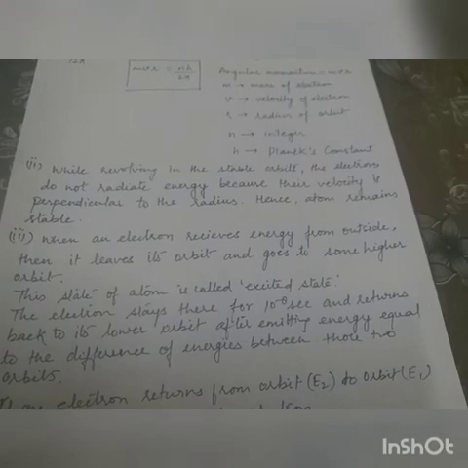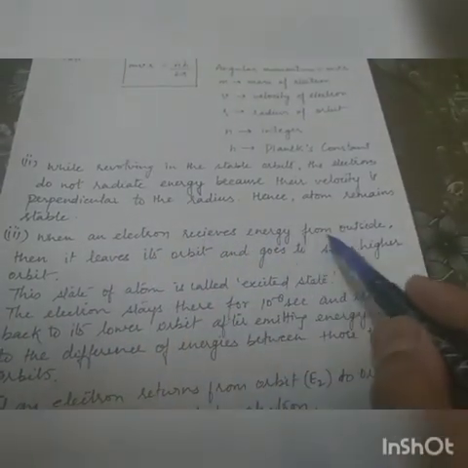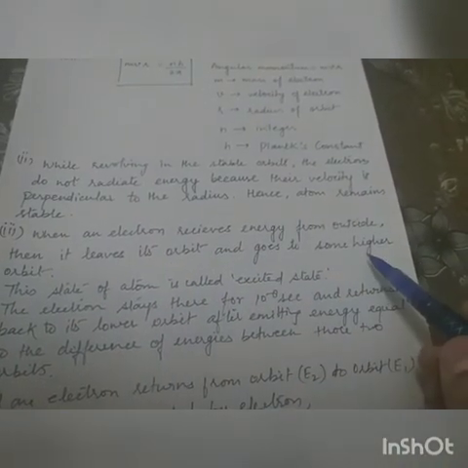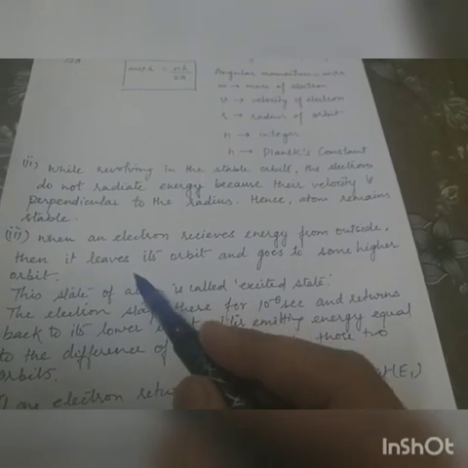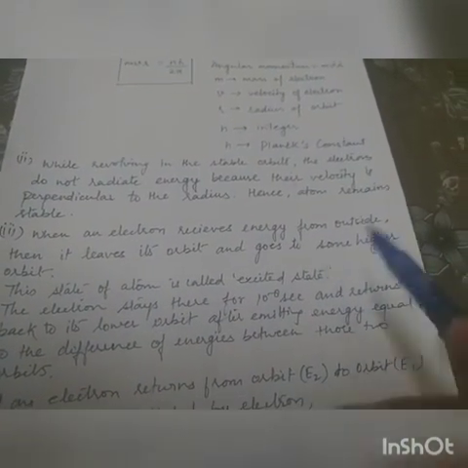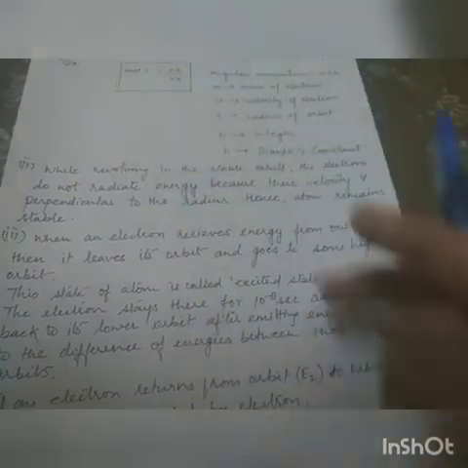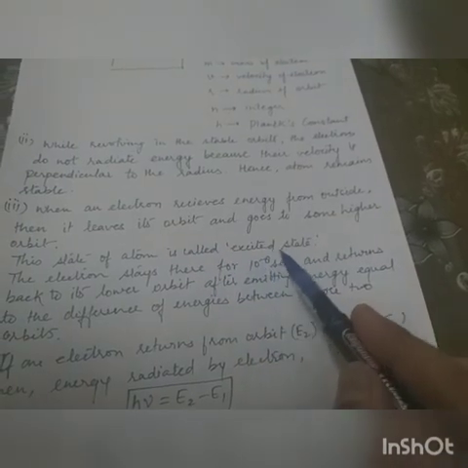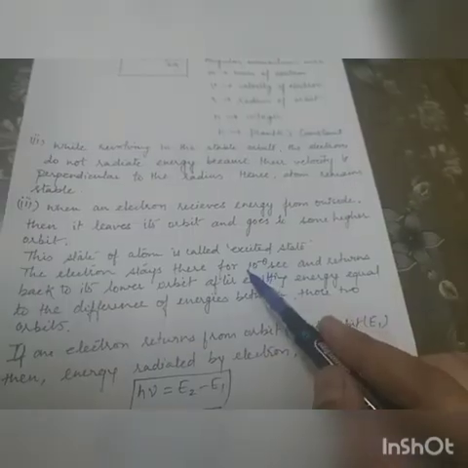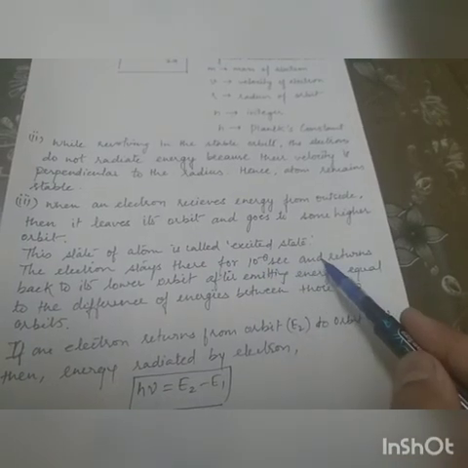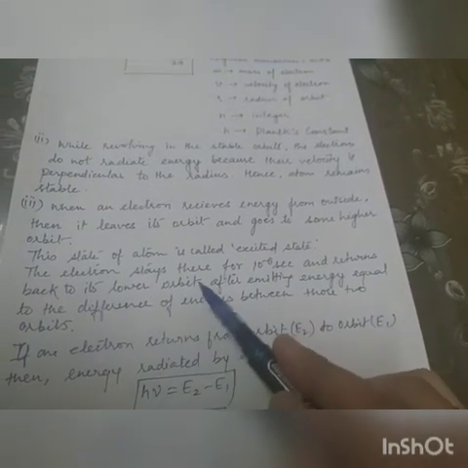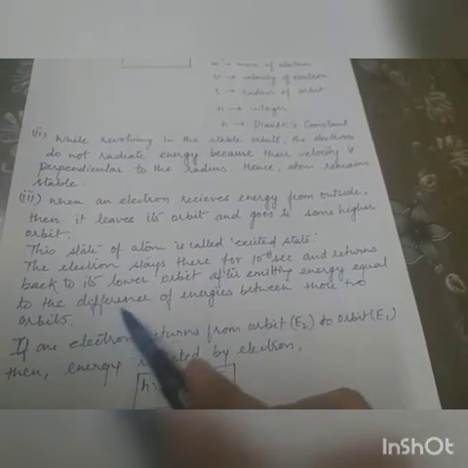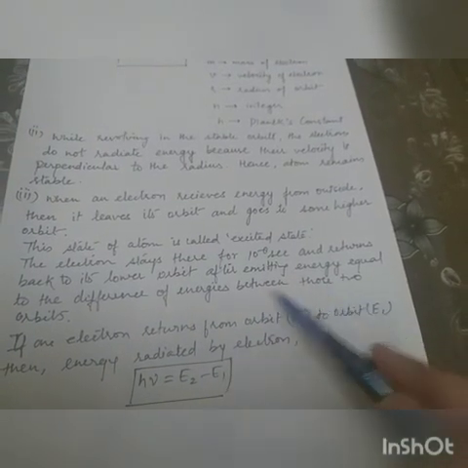Third postulate, when an electron receives energy from outside, then it leaves its orbit and goes to some higher energy level. Means if any electron receives some energy, it moves from a lower energy level to a higher energy level. This state of the atom is called the excited state. It stays there for about 10 raised to power minus 8 seconds and returns back to its original lower orbit after emitting energy equal to the difference of energies between those two orbits.